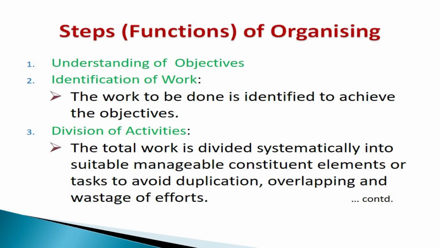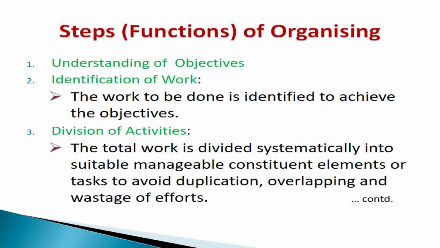Then what are the steps? What are the steps or functions of organizing? What does a manager do in this phase? First step, understanding the objectives. You know that in the phase of planning, the first and foremost function of management, objectives are determined and established by the management. Now comes organizing. Here in this phase, the objectives are to be interpreted and understood by the management. After understanding the objectives, then the work is to be identified. What steps are to be taken, what are the possible activities to be undertaken in order to achieve the objectives. The work to be done is identified in this phase.